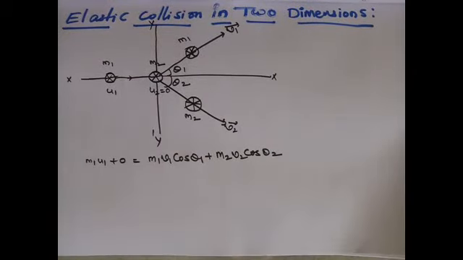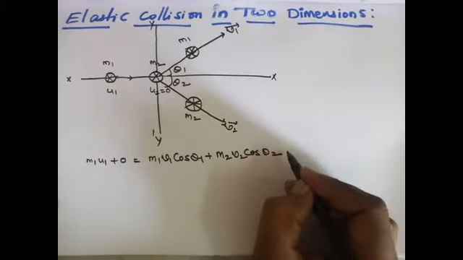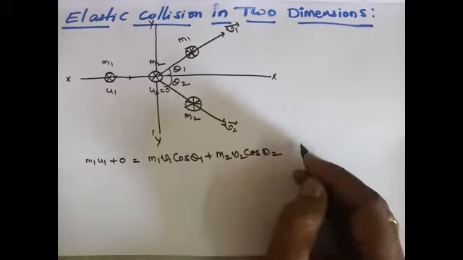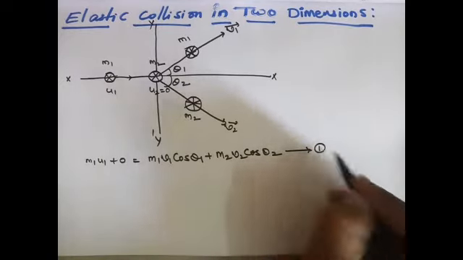This is conservation of linear momentum along the x direction. Assume this is equation 1.